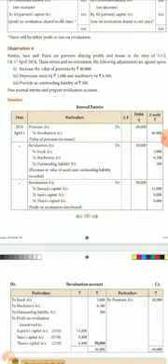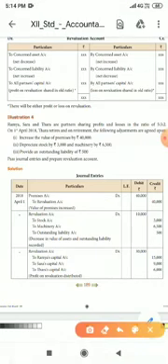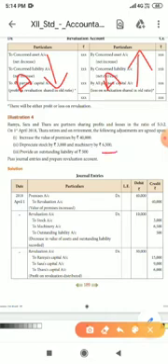When the asset values are increased, it should be recorded on the revaluation account credit side. Then depreciate the stock by 3,000. Stock is an asset. When asset values are reduced, it should be recorded on the revaluation account debit side. Assets increased mean it is recorded on the credit side. Asset value decreased means it is recorded on the debit side. Then machinery by 6,500. Machinery is also an asset, and its value is also going to be reduced. So stock and machinery values should be entered on the revaluation account debit side.